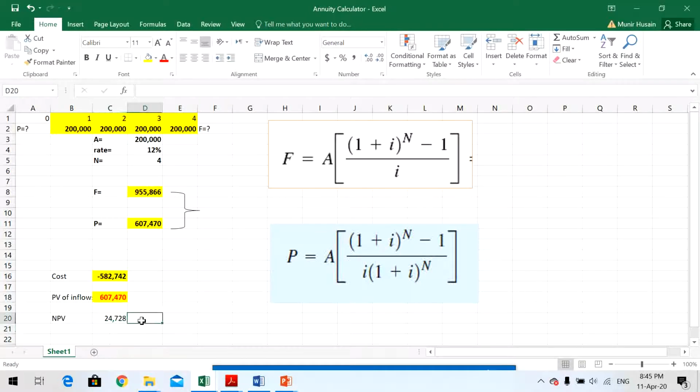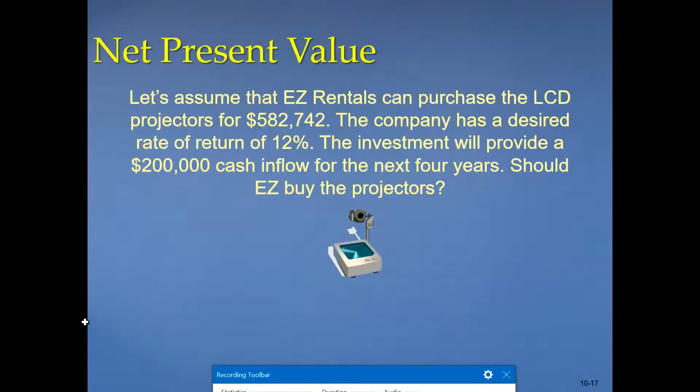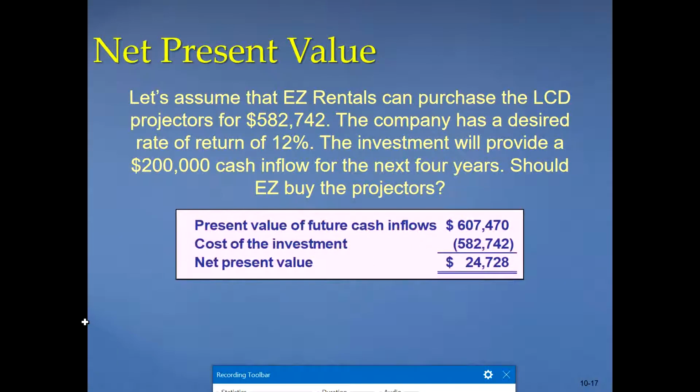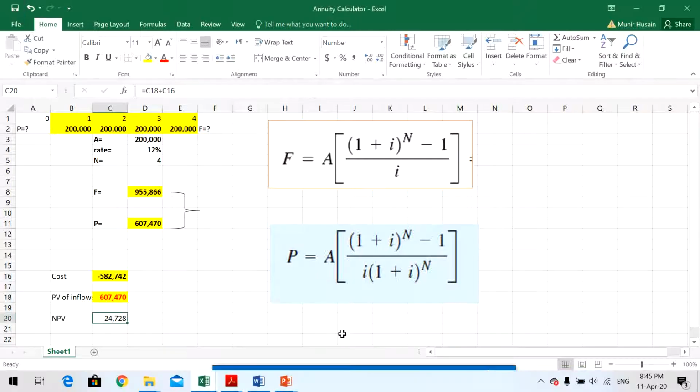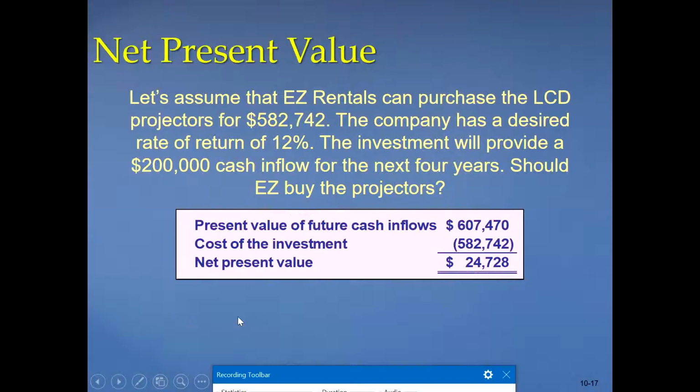So net present value is 24,728 if the interest rate is 12%. So this is how you calculate. This is what we call net present value, right? This is how it was calculated. 24,728. This is net present value.